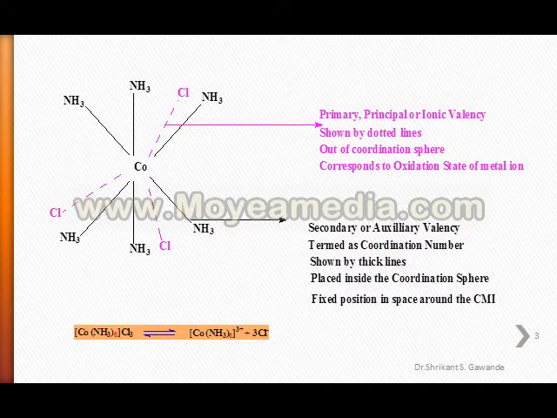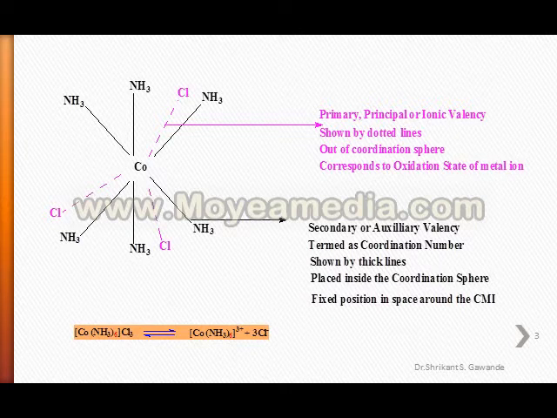In this slide, we will see some introductory part of primary and secondary valency. First of all, we will see the primary valency, which is highlighted in pink color. Primary, principal or ionic valency. In the spelling of primary, there is an I, which means it is ionic in nature, shown by dotted lines.